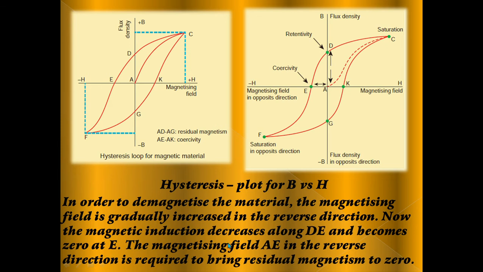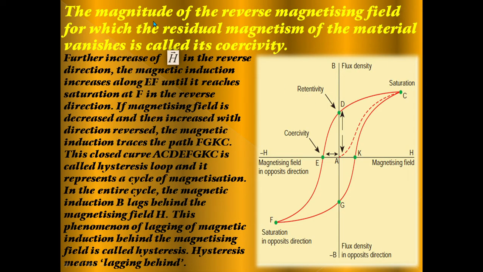Now the magnetic induction decreases along DE, here D to E, and becomes 0 at E. The magnetizing field OE in the reverse direction is required to bring the residual magnetism to zero.